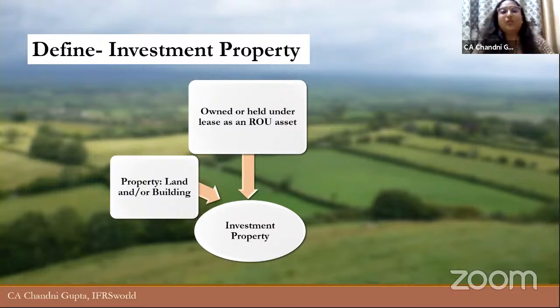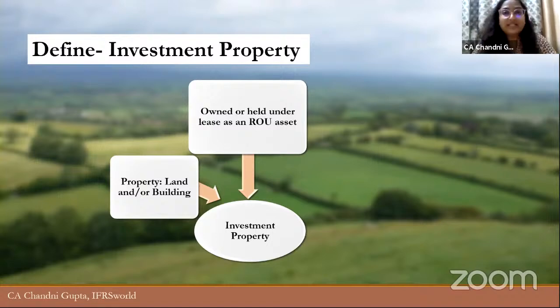Right. So when a company has held that asset under a lease as an ROU asset, in that case also it can be an investment property because the company is recognizing an asset in its balance sheet. On the other hand, if the company has given an asset on lease, right? Now we will need to understand a little bit about 116 here. In 116, it says that as a lessee, a company has taken an asset on lease, it will recognize an asset in its book. But as a lessor, if the company has given an asset on lease, it will have to see whether the lease is a finance lease or an operating lease.